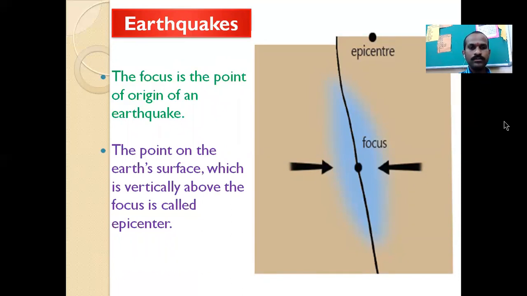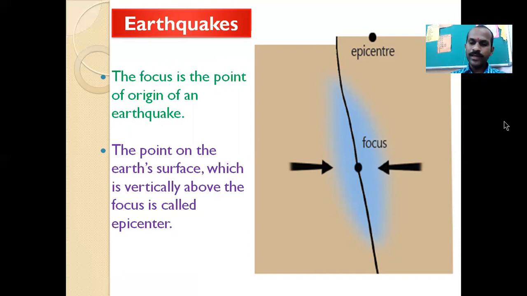The point on the earth's surface which is vertically above the focus is called the epicenter. Are you getting my point? Here I'm showing you this picture. Look at this picture very carefully, you can easily understand this.